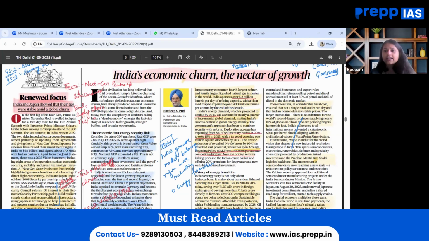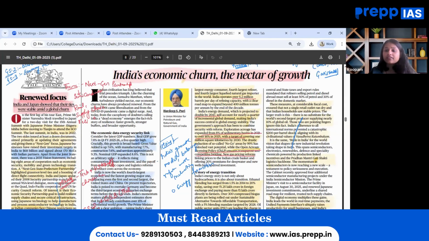The key theme discussed in this article is from crisis to reform, growth data, energy reform, poverty reduction that has been done over the past few years. Prelims angle, the same article is to be seen from the lens of the GDP trends from the last 15-20 years. Then energy statistics, schemes such as PLI, OALP, that is Open Acreage Licensing Policy. I have underlined this already in the article.